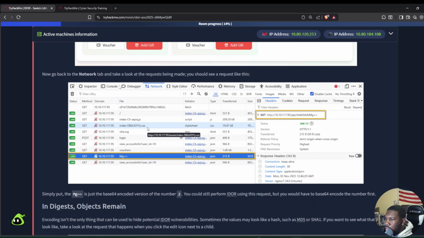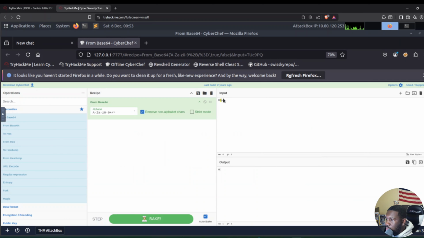Oh, it's lowercase g. So then the output is giving us 2. Basically, from 2, if you want to encode it to base64, it's going to give you this. And if you want to decode it from base64 to decimal, it's going to give you the number 2.